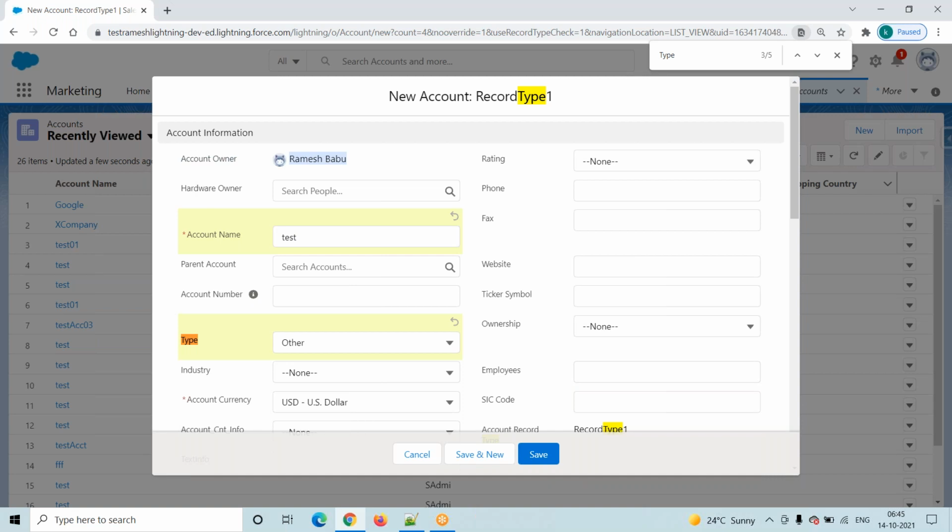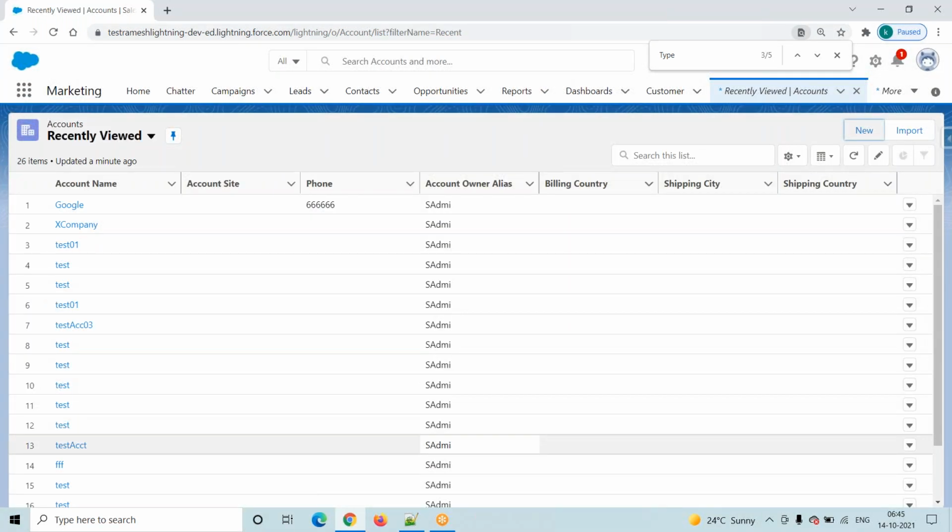So whenever we get a requirement, first we have to understand it from the front end. Front end is nothing but going to the tab and creating a record. While creating or updating a record, you have to understand your requirement clearly. Then you have to understand which concept is suitable for this requirement. For my requirement, the workflow concept is suitable.